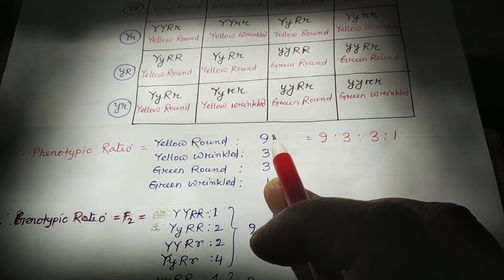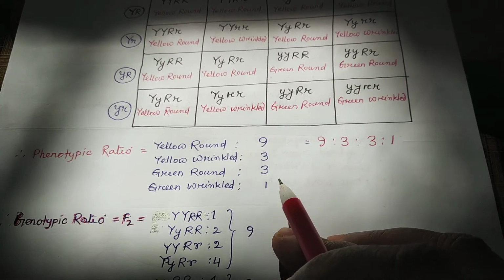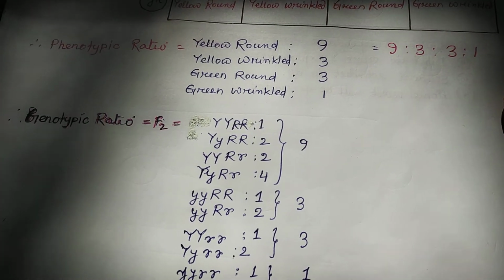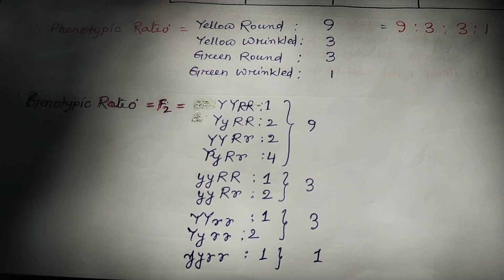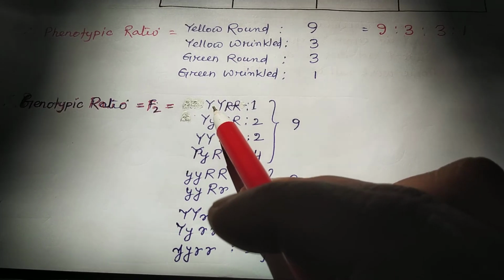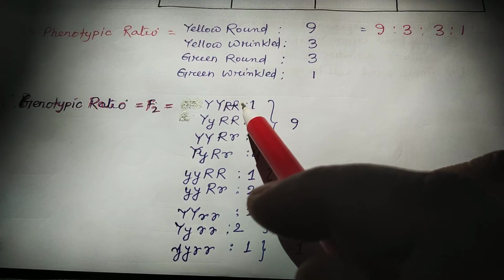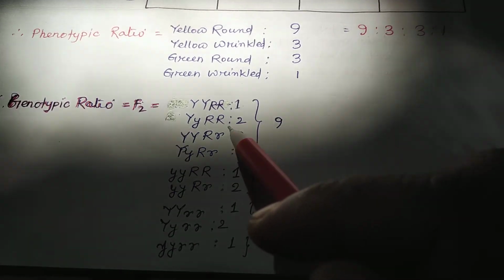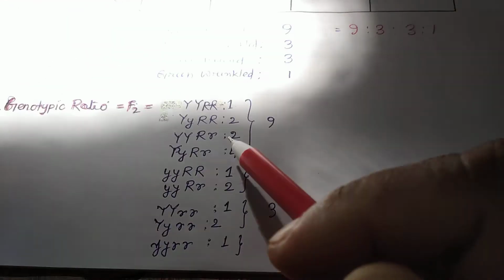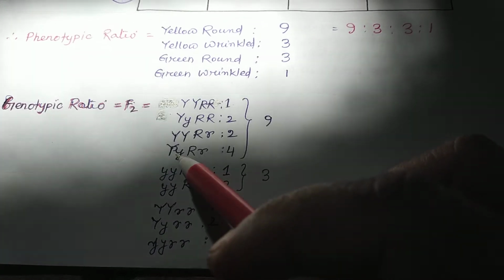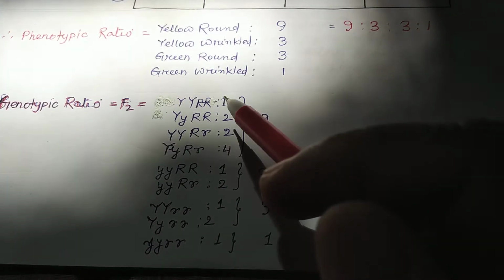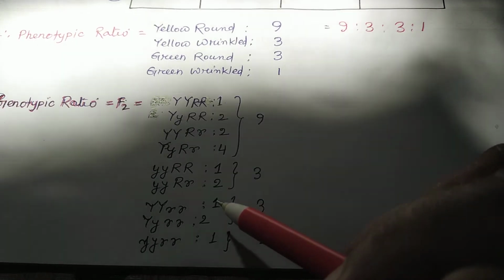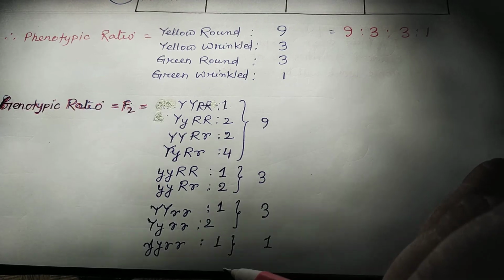Okay? So this is a phenotypic ratio, their morphology. Based on morphology, the phenotypic ratio is 9:3:3:1. Now see the genotypic ratio. On the basis of genotype, capital Y, capital R fully dominant is 1. Then hybrid yellow round are 2. Similarly, when you see this, it will be 2, 4, and so on.